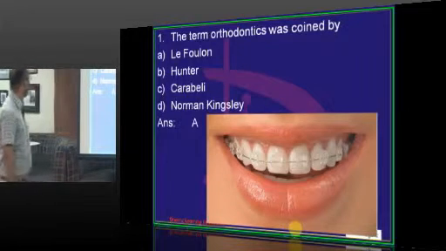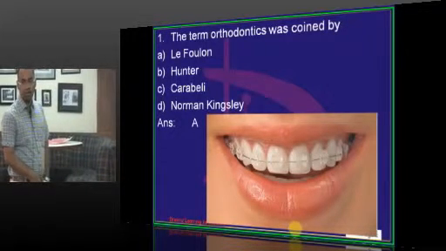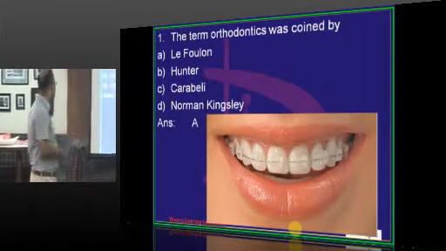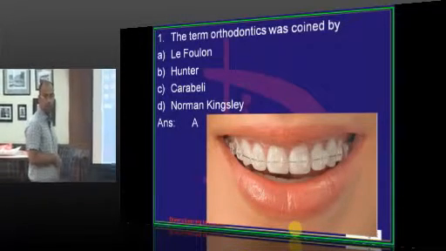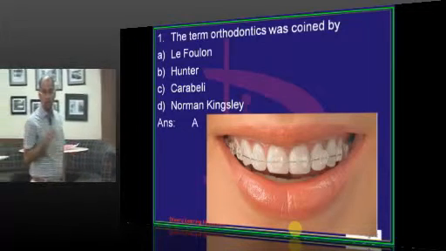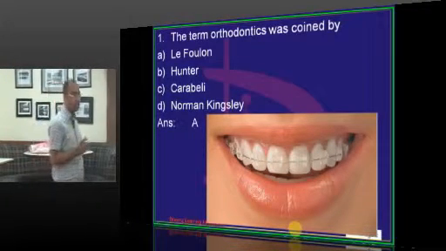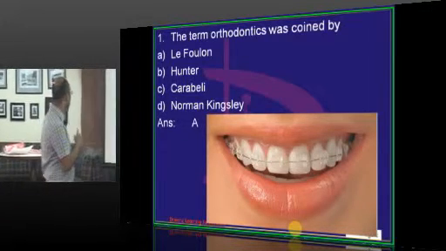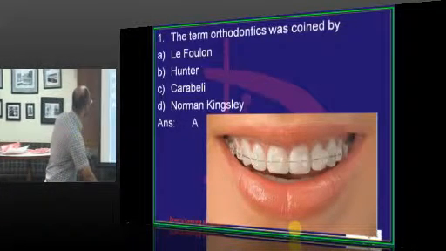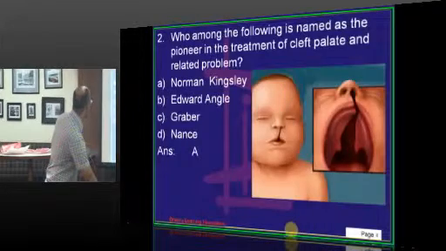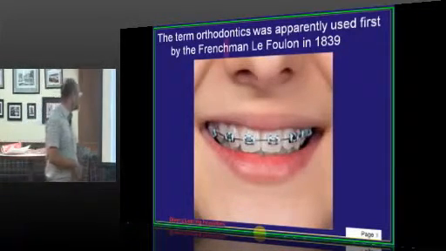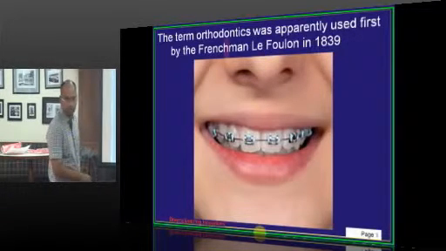As all you know, the term orthodontics was coined by Lefoulon. Cusp of Carabelli is by Carabelli, and Norman Kingsley is father of orthodontics, whereas father of modern orthodontics is Edward Hartley Angle. So the term orthodontics was coined by Lefoulon. He is a Frenchman and he coined it in 1839.